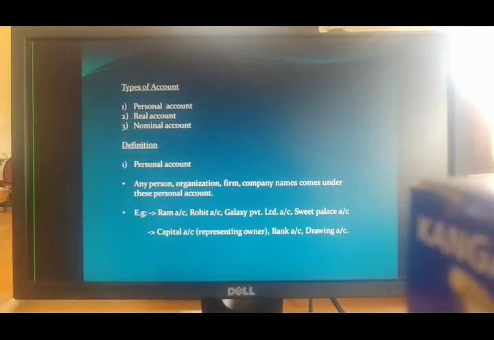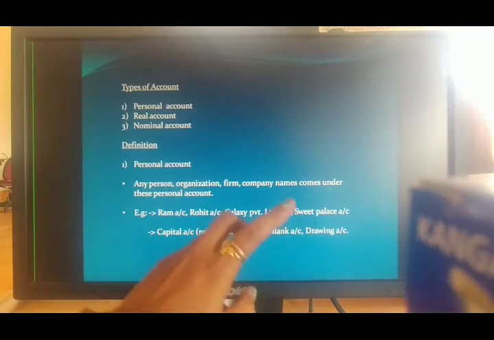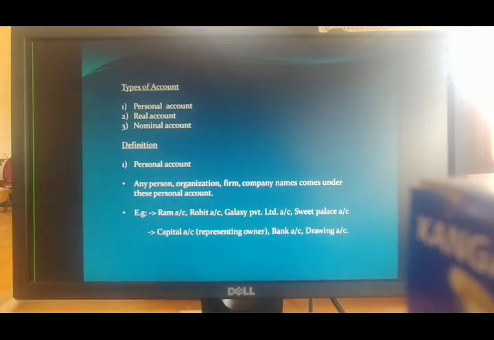In Tally, you will have to create these accounts first; based on this account only, the further process starts in the Tally software. So at the start you have to create the owner's account, but the owner's account doesn't get created with his name. It gets created as capital account. So this account represents the owner.